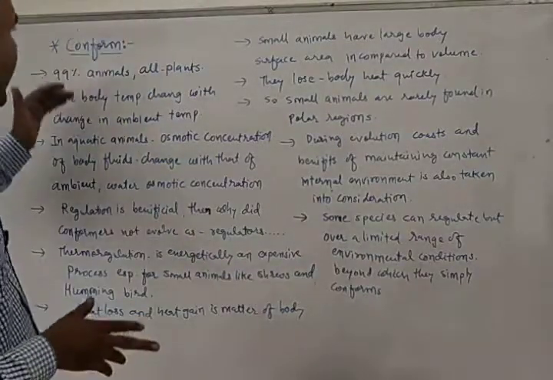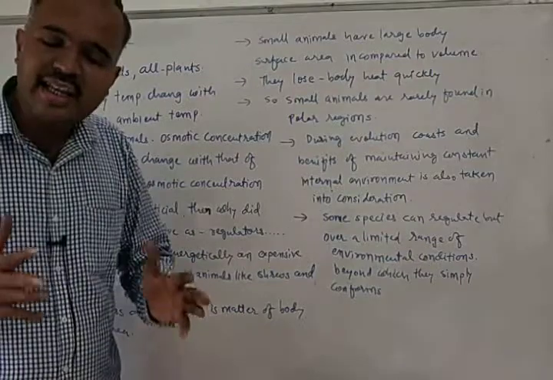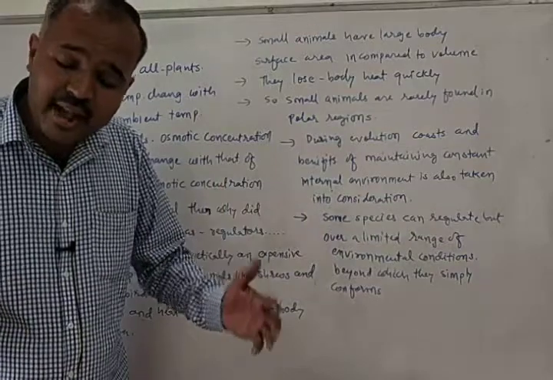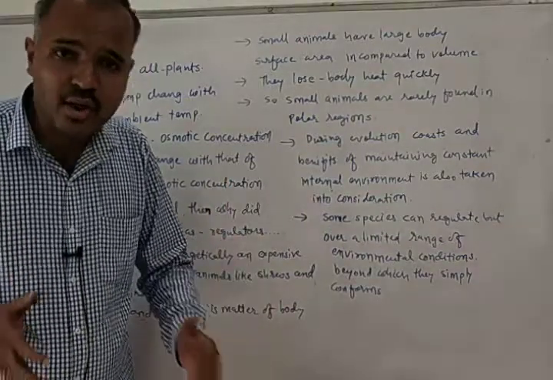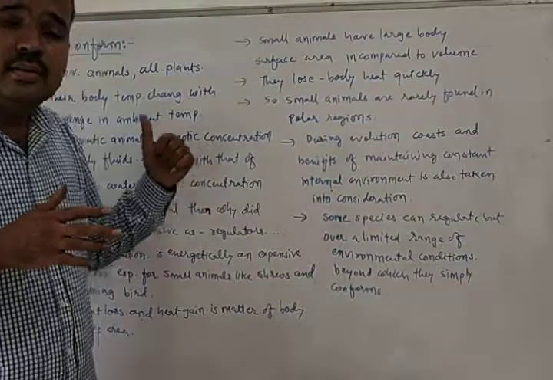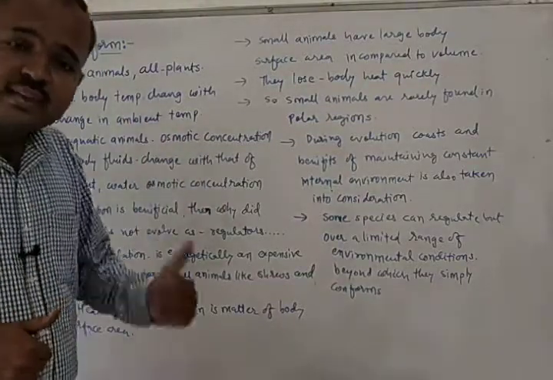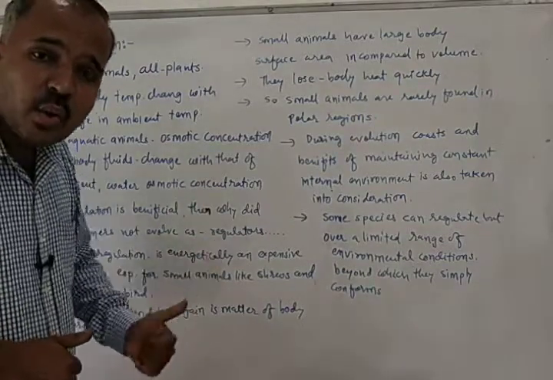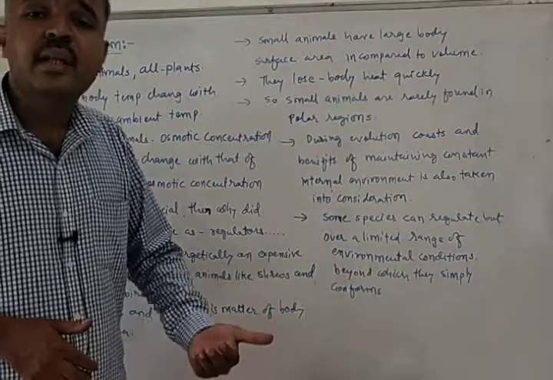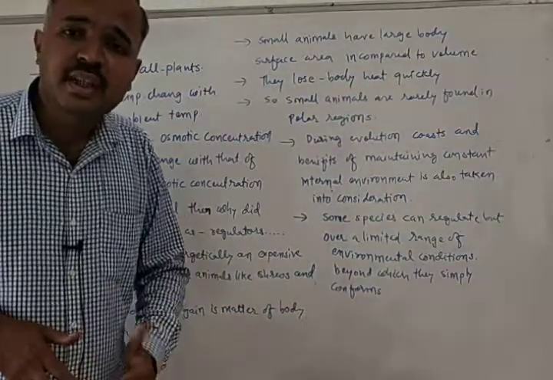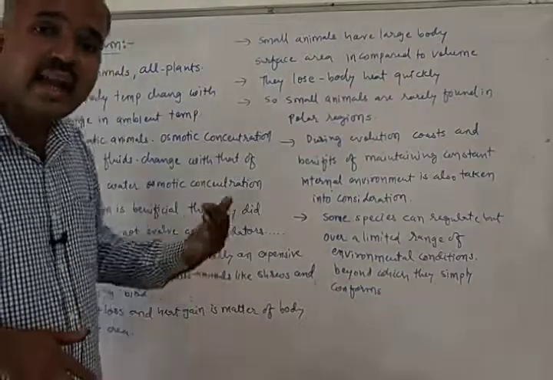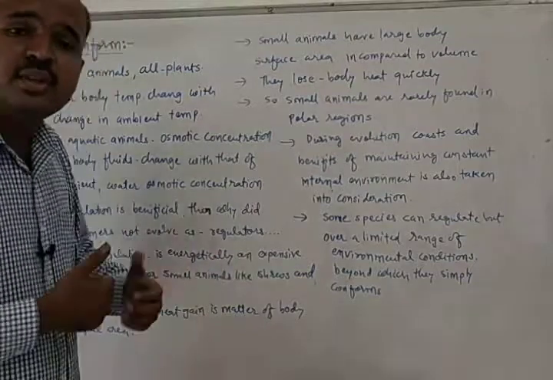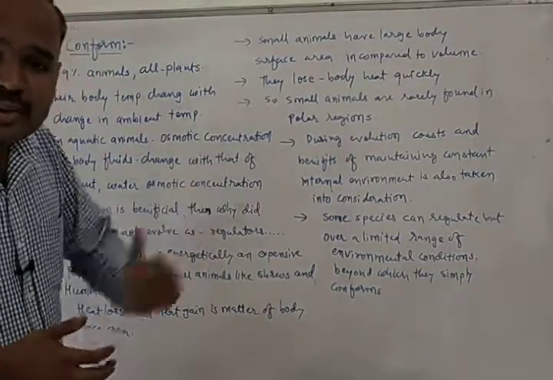Here we are talking about conformers. We said that 99% of animals and all plants are conformers, and they can't maintain body temperature or osmotic concentration. They did not become regulators because it is too expensive for them. Especially for small organisms like hummingbird and shrew, the heat loss is very high compared to heat gain, because their body surface area is too high compared to volume, and they can't spend too much energy producing that much heat, so they are rarely found in the polar region.